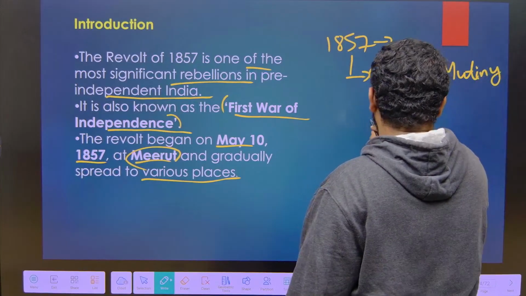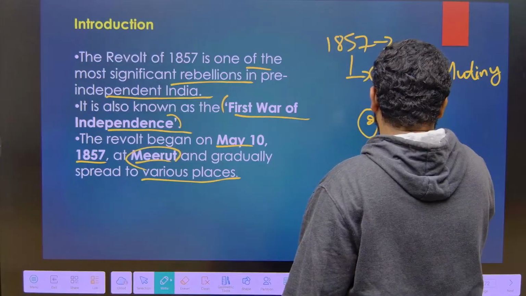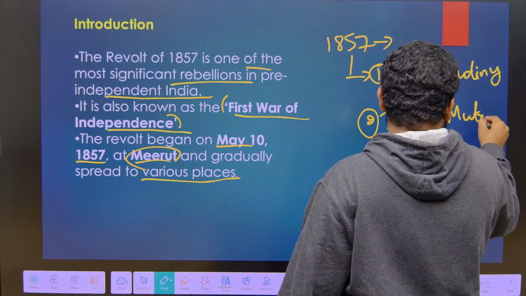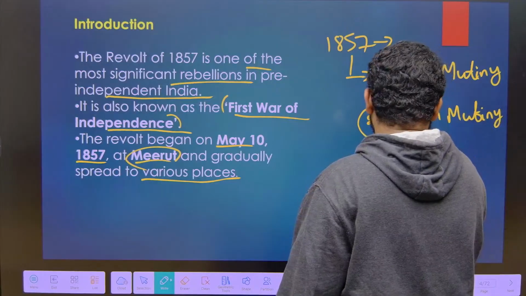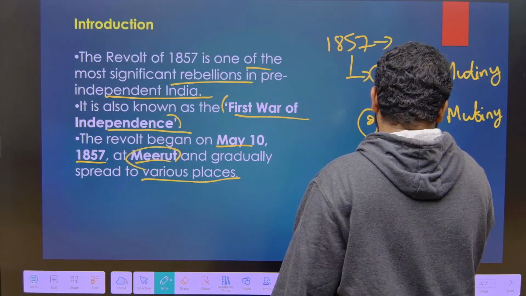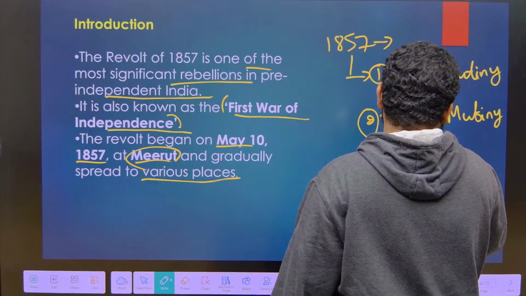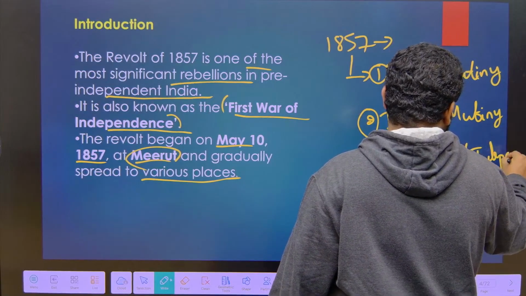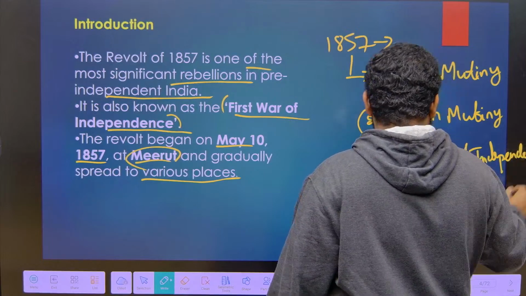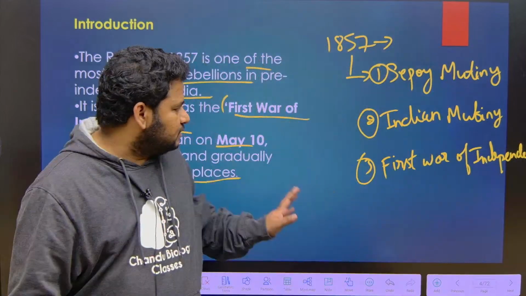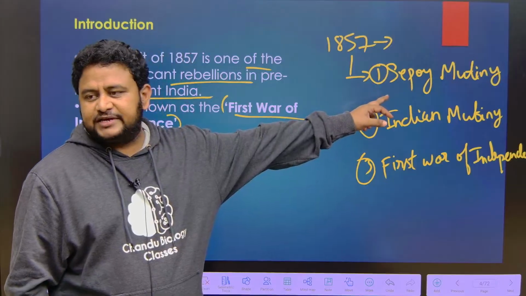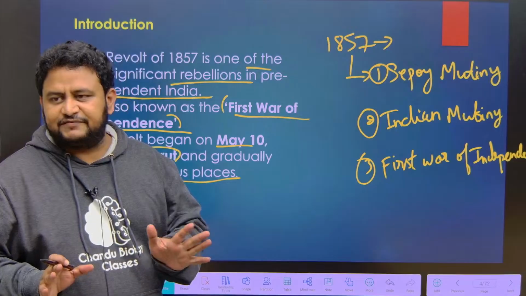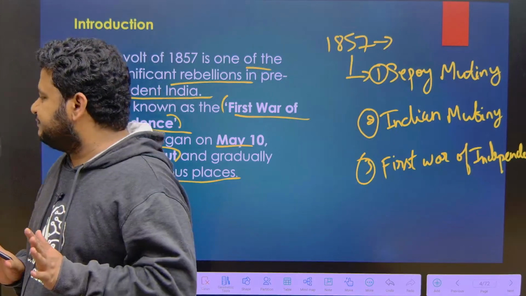It was also called the Indian Mutiny. Then it was also called the First War of Independence. Okay, so as you can see, we have three things: Sepoy Mutiny, Indian Mutiny, and First War of Independence. These were the various names that were given to the 1857 revolt.